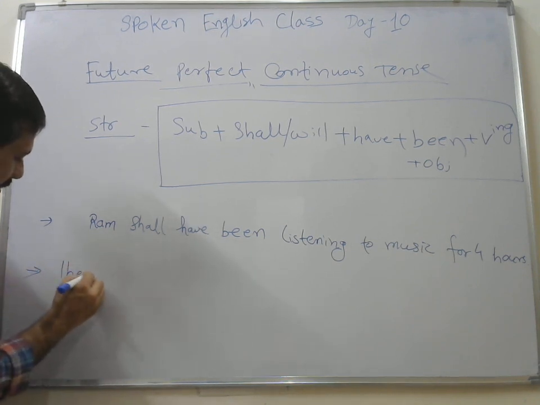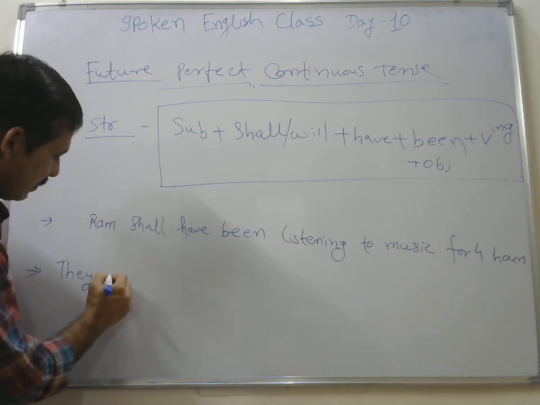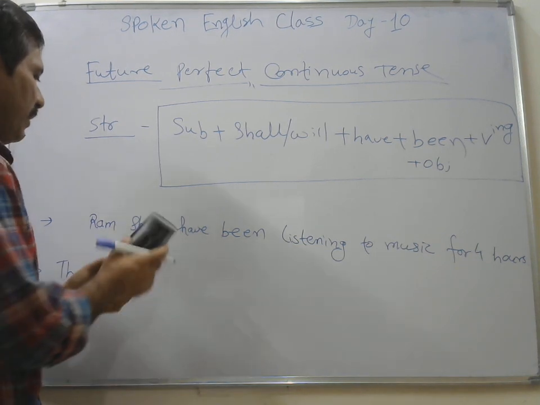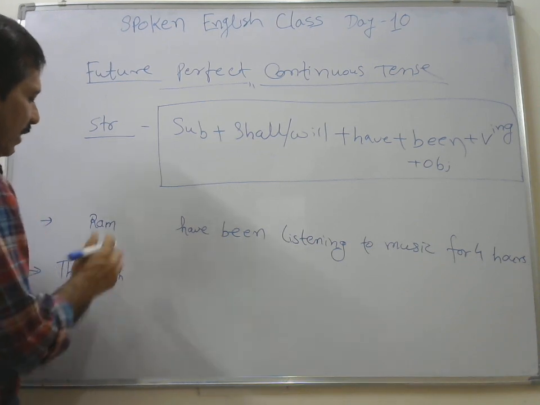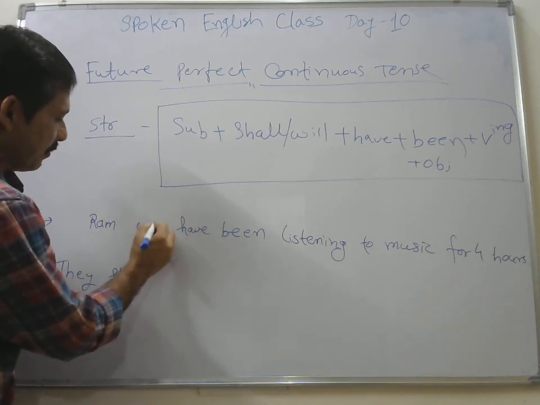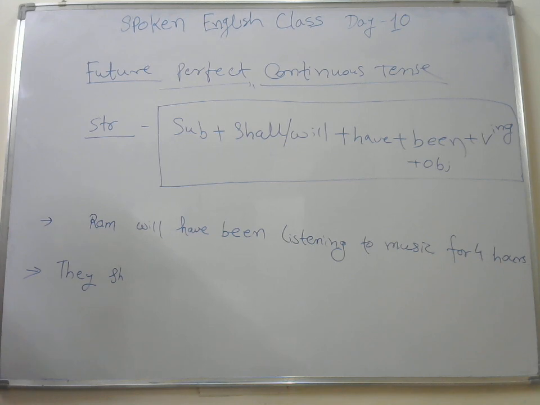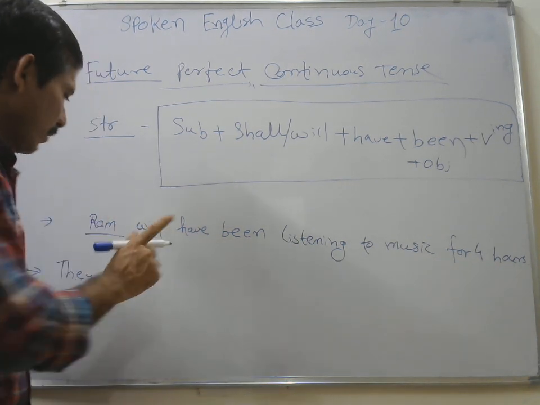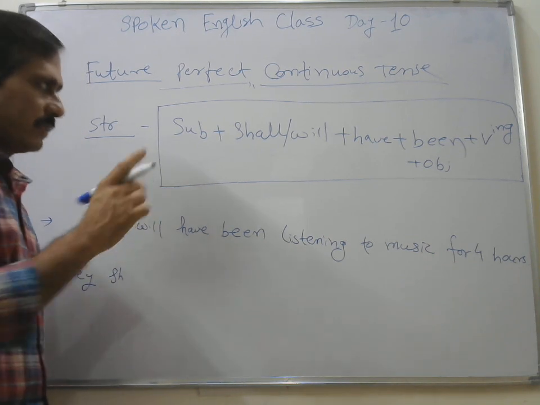Sorry, not shall have been. I'm extremely sorry. Along with Ram, will is used. Ram will have been. Okay, sorry, because Ram is your third person singular. So along with Ram, will is used, not shall. Sorry.